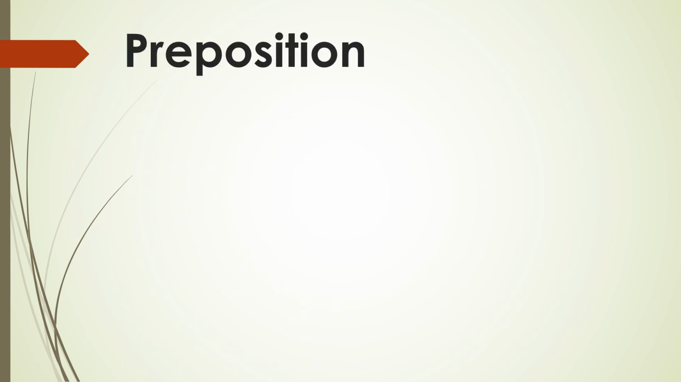Preposition. This is very important. Prepositions are the words which tell you the position of a thing. For example, the book is on the chair. The book is under the chair. So on the chair, on is a preposition. Under the chair, under is a preposition.